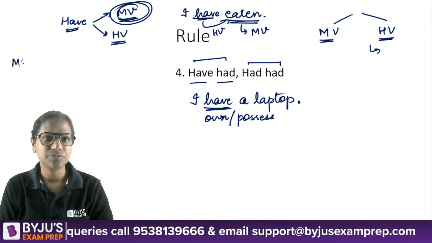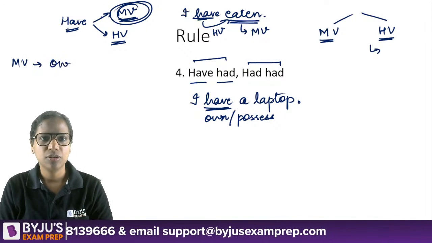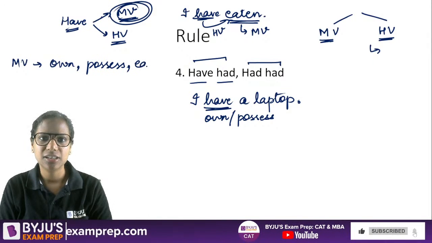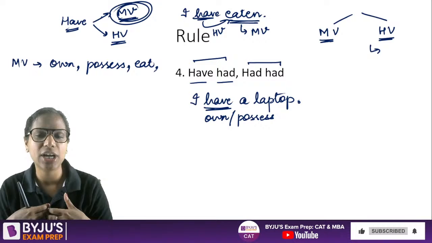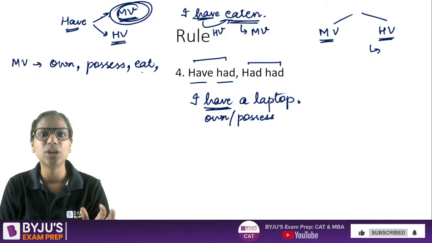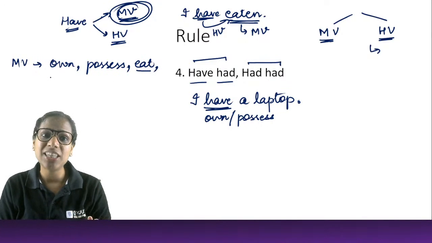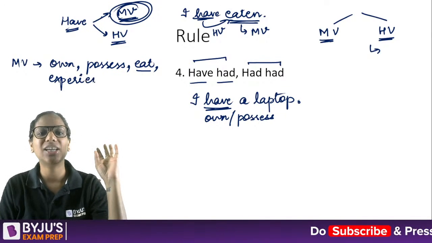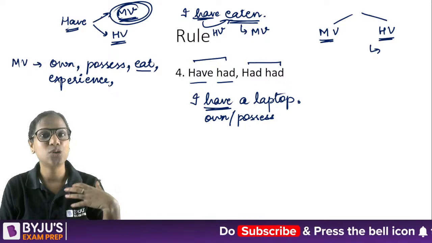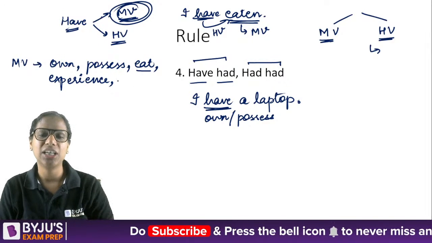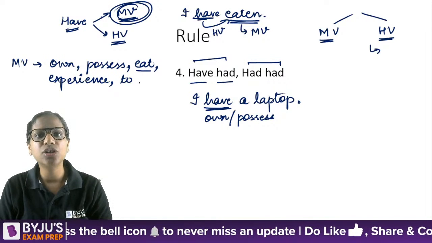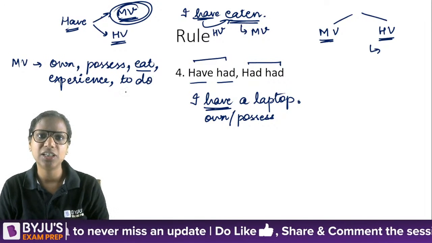What are these? Own, possess, eat. Okay, I am having lunch right now. So eat, right? Experience. Oh, I am having a good time. I am having the time of my life, right? To experience something, to eat something. Okay, to participate in, to indulge in, to do something. So basically to do something.